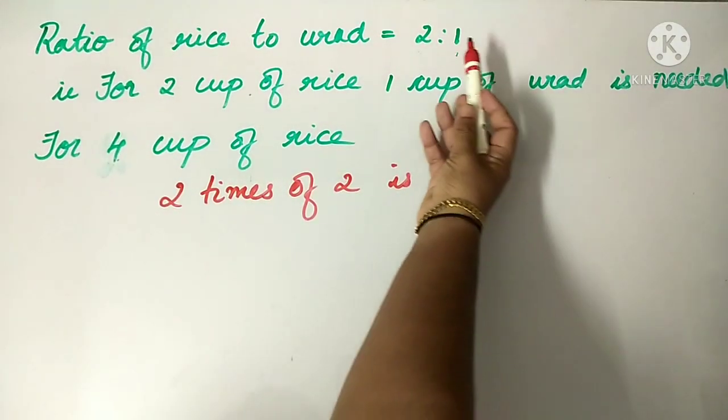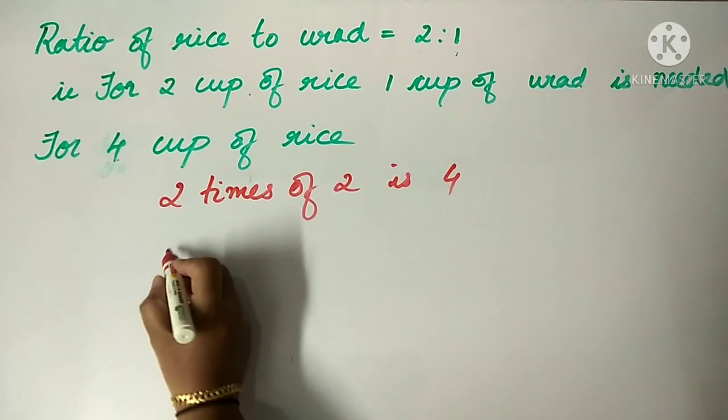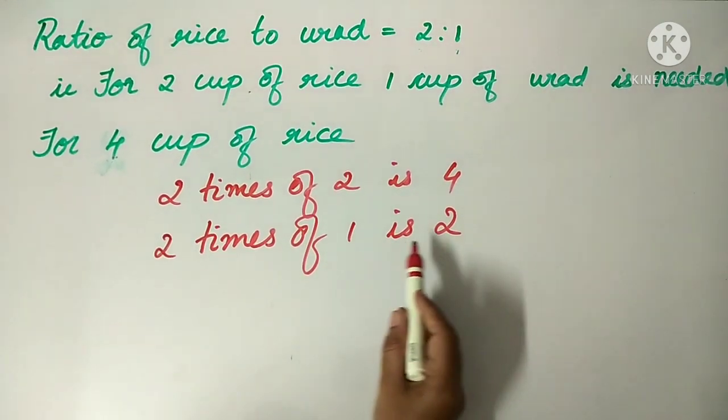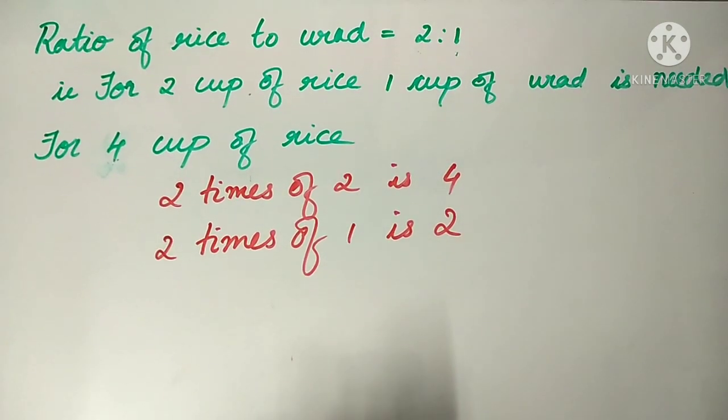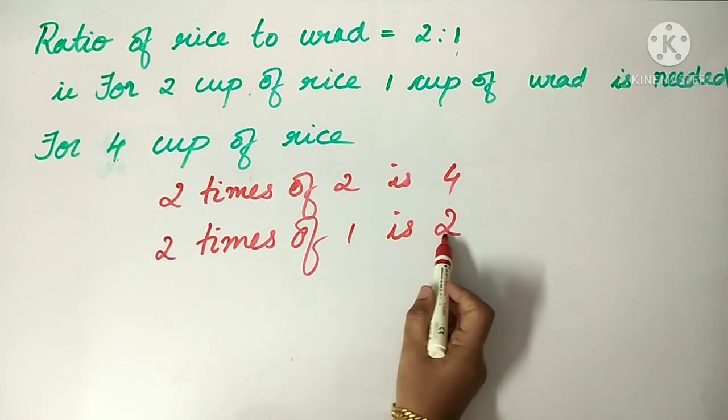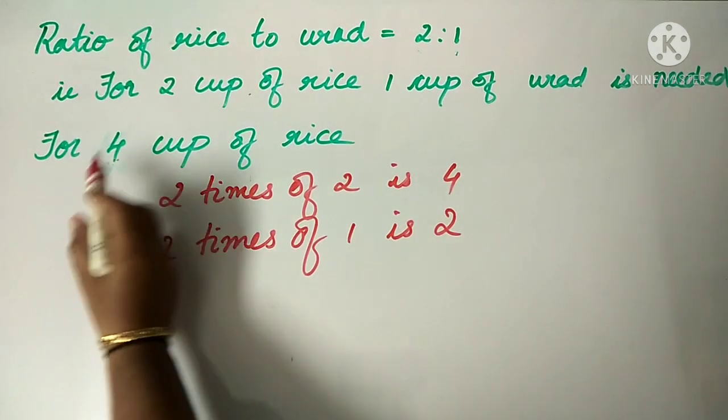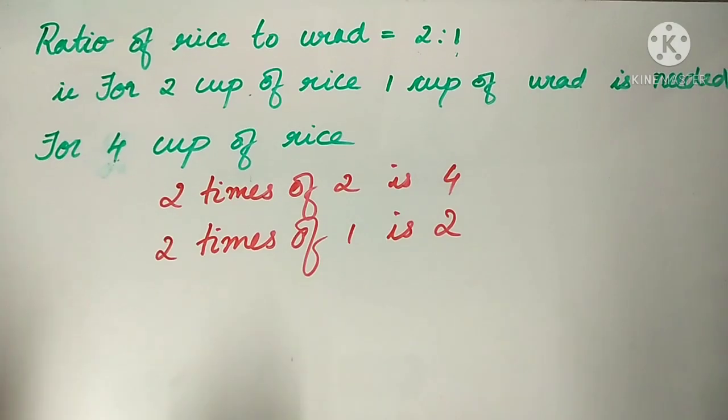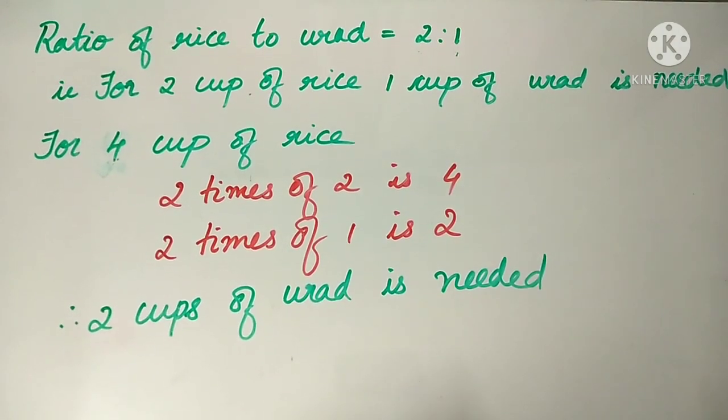How many cups of urad is needed? 2 times of 1 cup is needed. So, we write 2 times of 1 is 2. So, how many cups of urad is needed? 2 cups of urad is needed for 4 cups of rice. So, we write 2 cups of urad is needed.